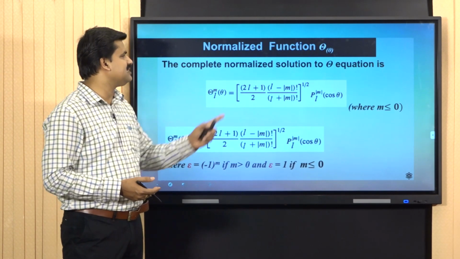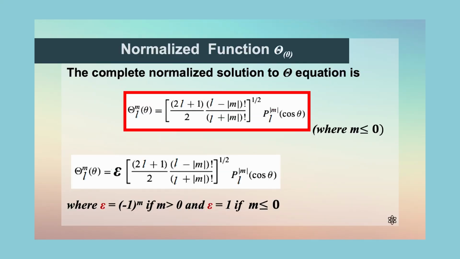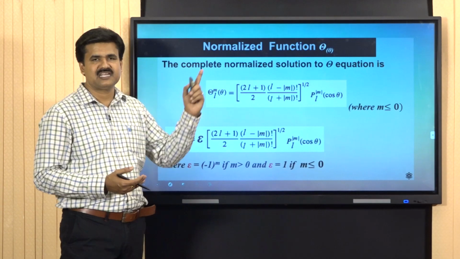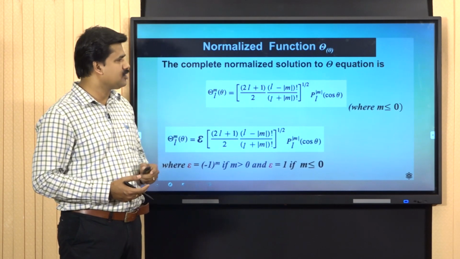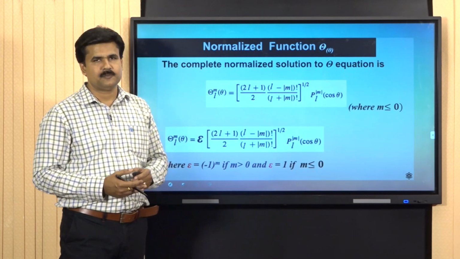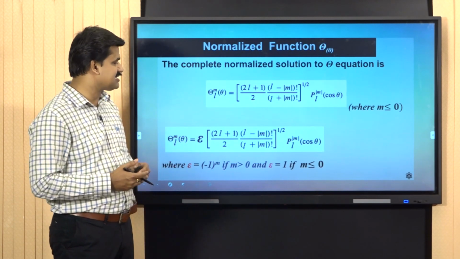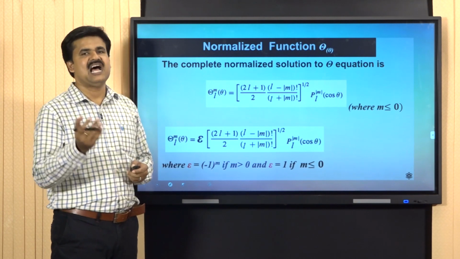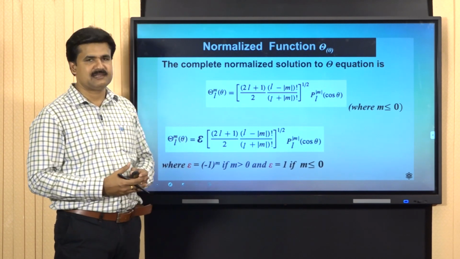Now, Θ_Lm(θ) is equal to [(2L+1)(L − |m|)! / (2(L + |m|)!)] under the root, multiplied with P_L^m(cos theta), and this is for m less than 0. If m is greater than 0, the condition may change, and we introduce a new correction factor epsilon.